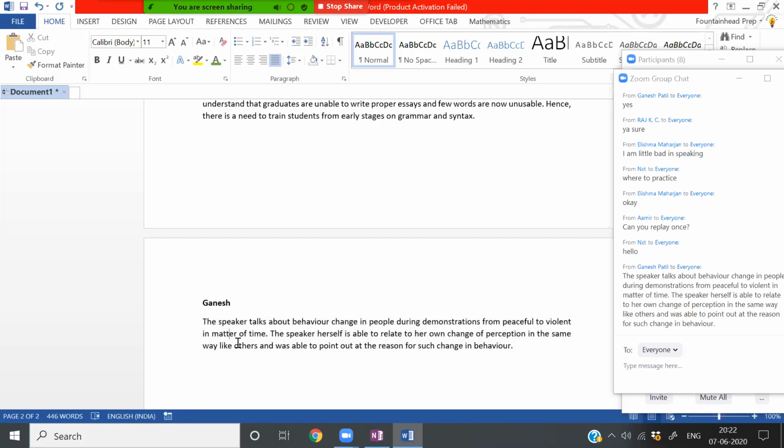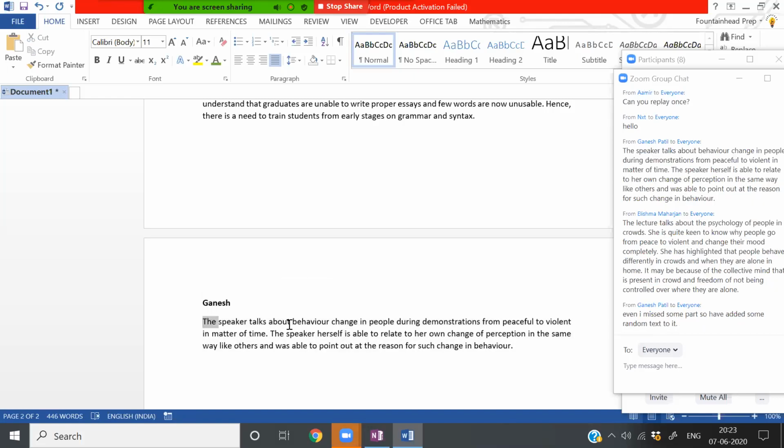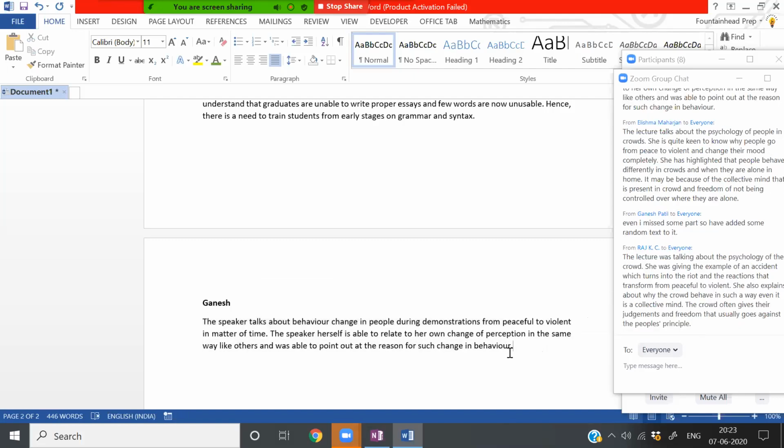So this is fair enough, Ganesh, but you need to add a few more details. It should sound like a complete story. So as a reader who has not gone through the lecture, if I am reading it, I still see some missing links. So that is why, maybe if you can add one more sentence.